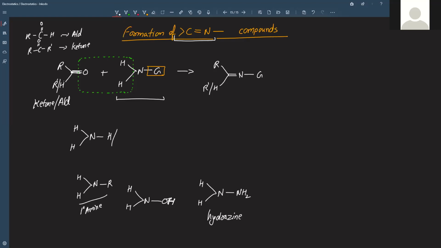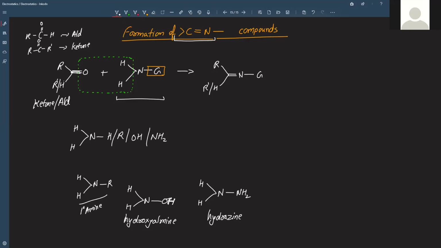This one is called hydroxylamine. So like this, there can be H, R, OH, NH2.